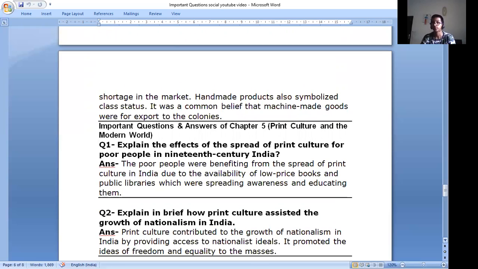Now, important questions and answers from Chapter 5, Print Culture and the Modern World. Question number 1. Explain the effects of the spread of print culture for poor people in 19th century India. The poor people were benefiting from the spread of print culture in India due to the availability of low-priced books and public libraries, which were spreading awareness and educating them.